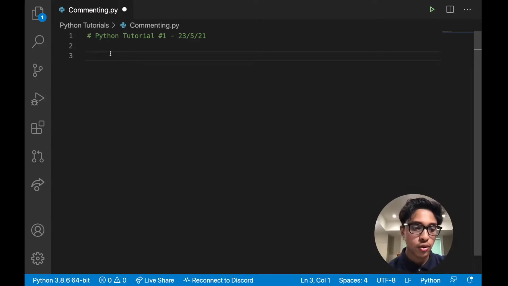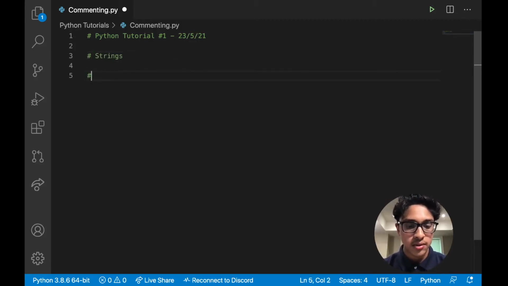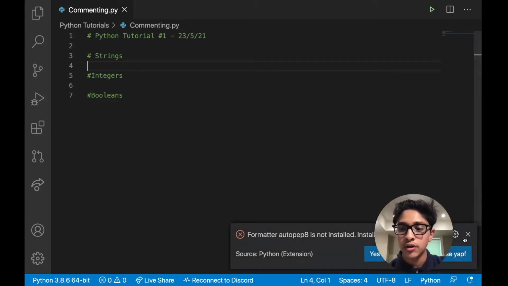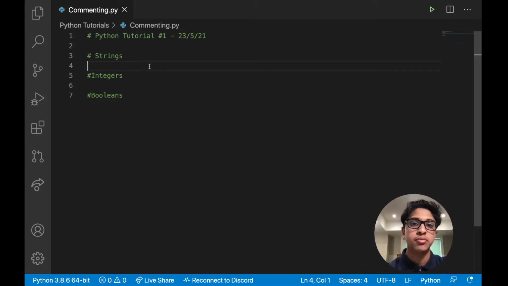So now let's go over strings, integers, and what am I thinking of? Booleans. These are the basic fundamental data types that you're going to need to know going into Python. So I'm going to comment a section for strings, a section for integers, and a section for Booleans. I'm going to go over these fairly quickly because, don't worry, it doesn't take too long to understand, and the tutorial should be pretty quick.